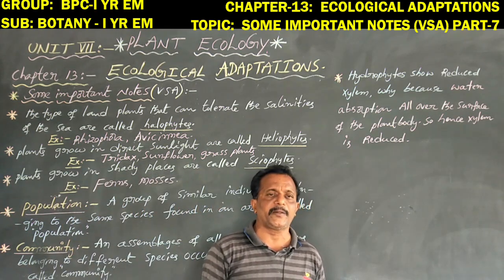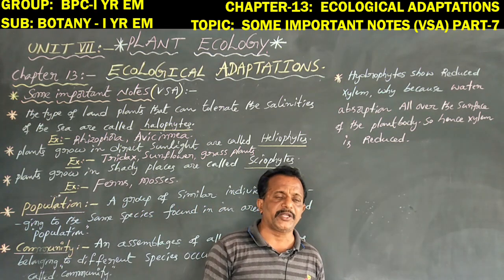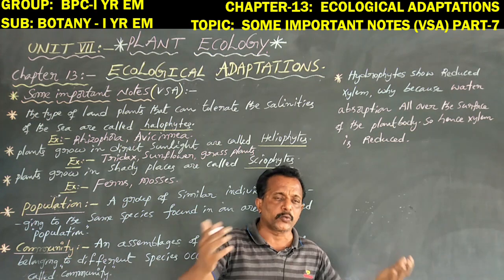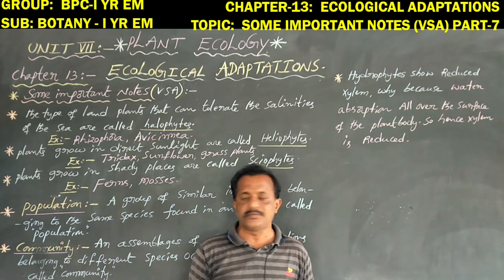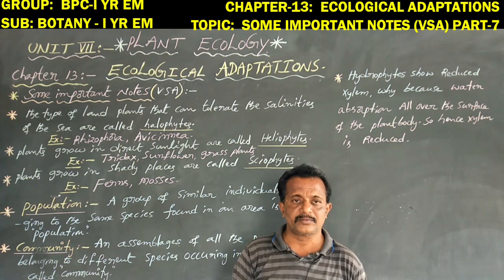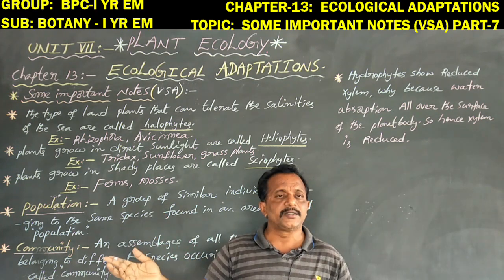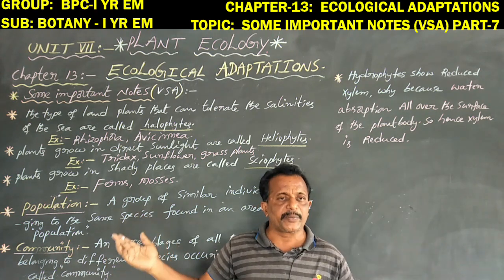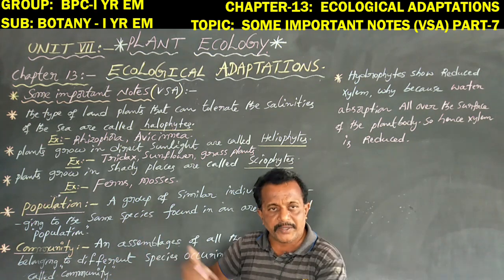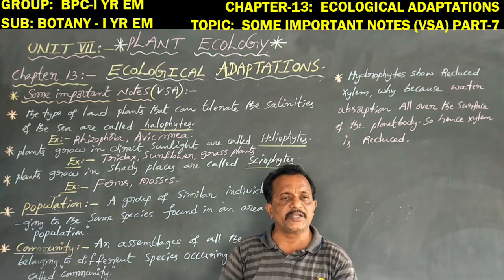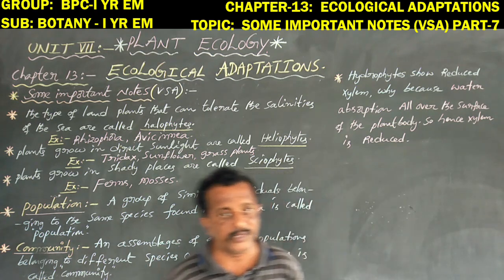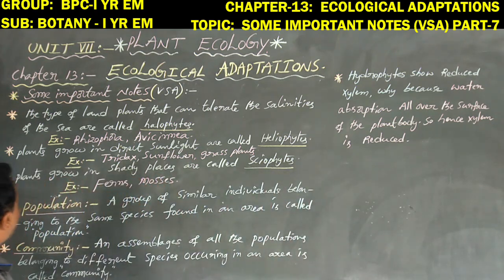The BC community, SC community, ST community and remaining OC community are all grouped together in one area, that is a community. Different communities are distributed in separate areas, but all the communities together in one area is a community. Okay now, this is a population, this is a community.